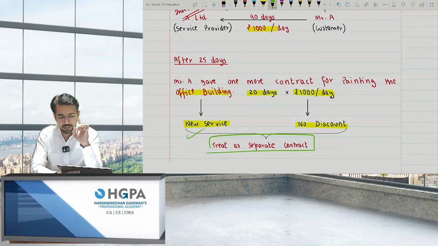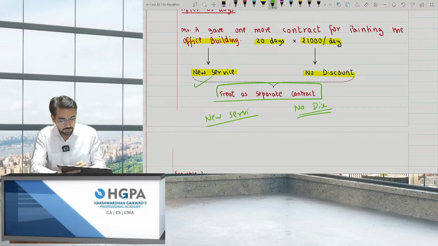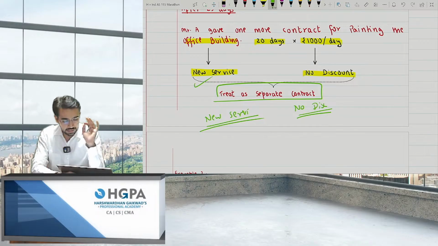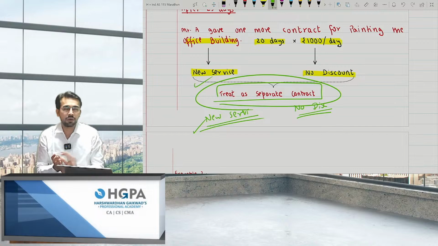This is the first point. If there is a new service and no discount, I treat it as a separate contract. For example, if you have taken SCM lectures from me, and you are also taking CFR lectures from me, and I'm not giving you any discount, then this is a new service with no discount. I'll treat it as a separate contract. SCM was separate, CFR is separate, like this.